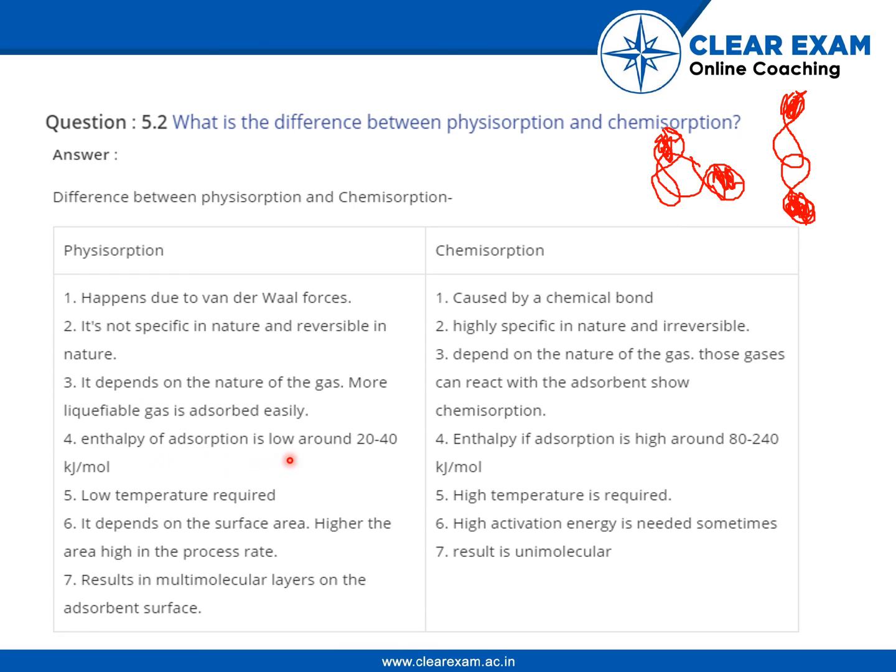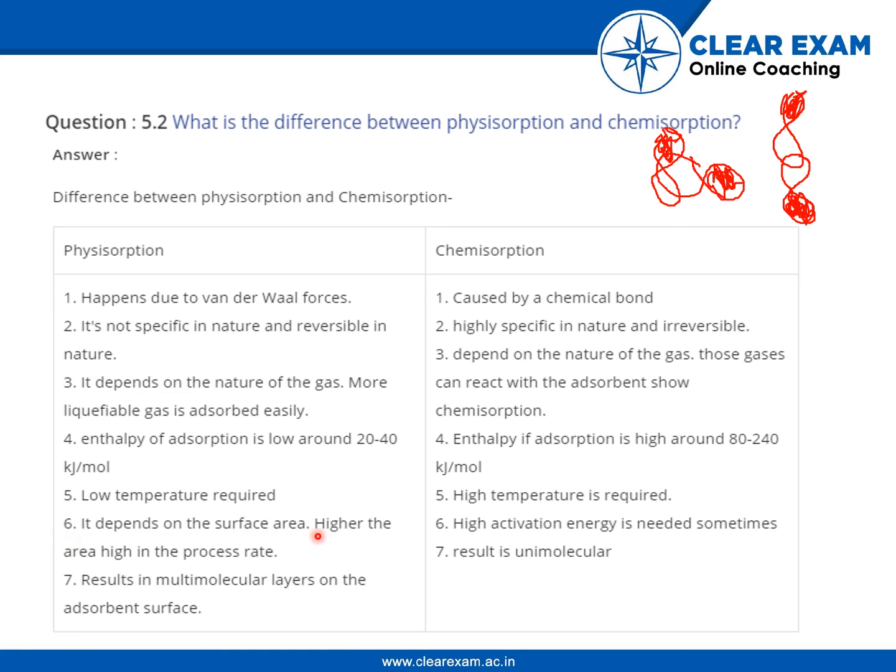Fourth, the enthalpy of adsorption is low, around 20 to 40 kilojoule per mole, in physisorption. Enthalpy of adsorption is high, around 80 to 240 kilojoule per mole, in chemisorption. So energy required for chemisorption is high and energy required for physisorption is quite low. So we can easily compare that low temperature is required for physisorption and high temperature is required for chemisorption. It is very easy to see why I pointed this out, because for enthalpy, the more the enthalpy, the more the temperature required; the less the enthalpy, the less the temperature required. So enthalpy and temperature are quite proportionally related.